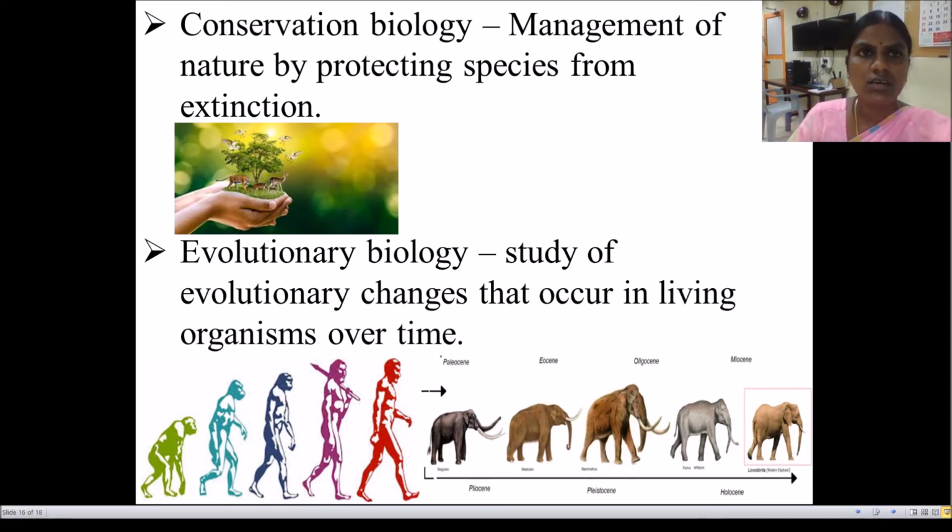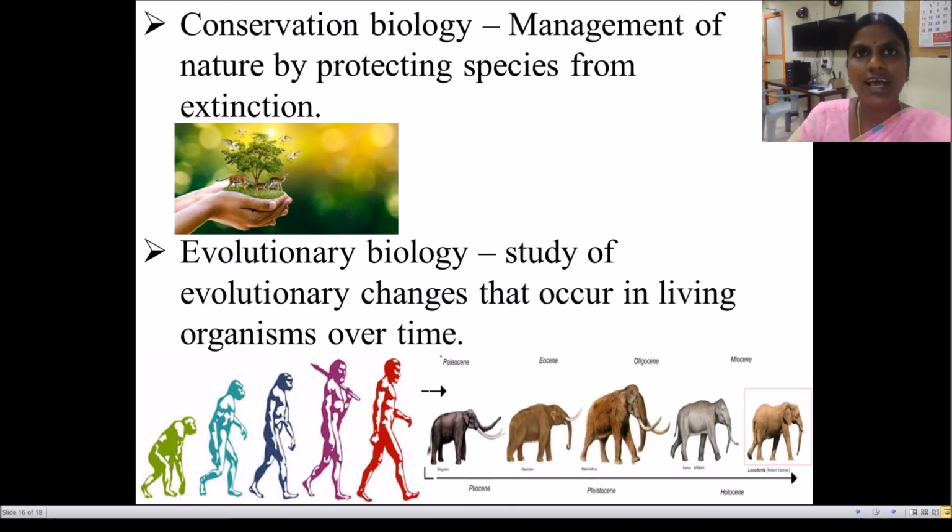Ancestor means in Tamil it is called Mudadayar. Similarly, you can see here the evolution of an elephant. Okay, that's all for now.